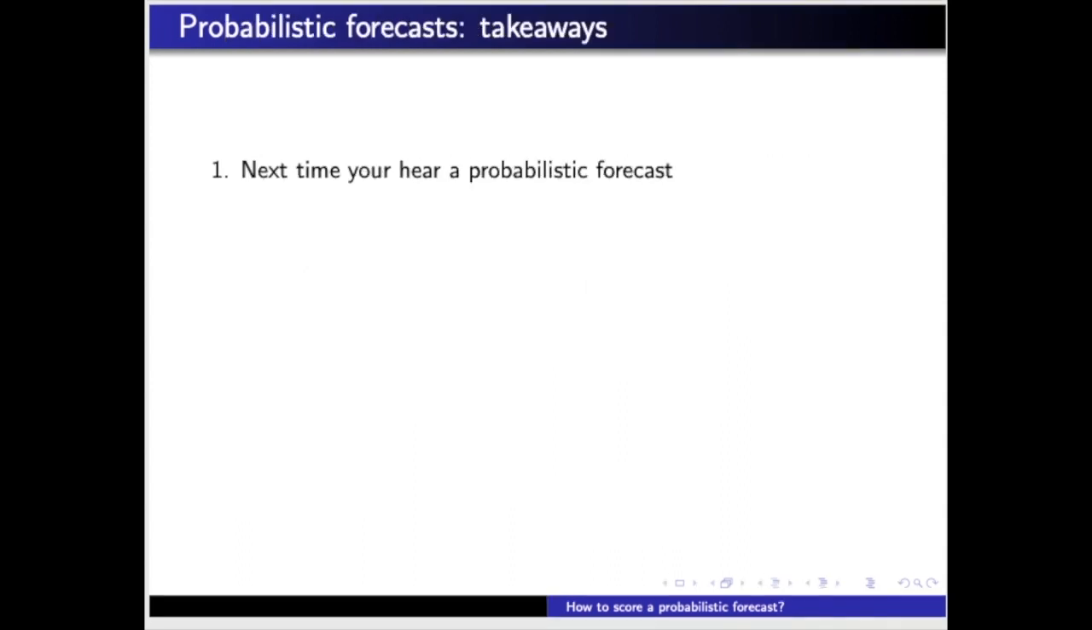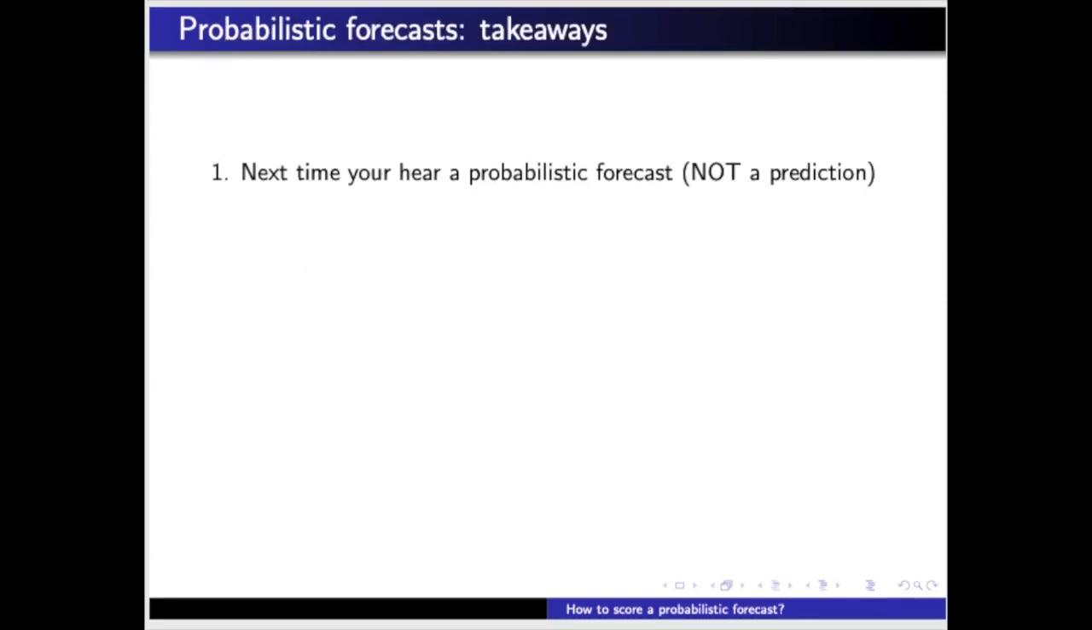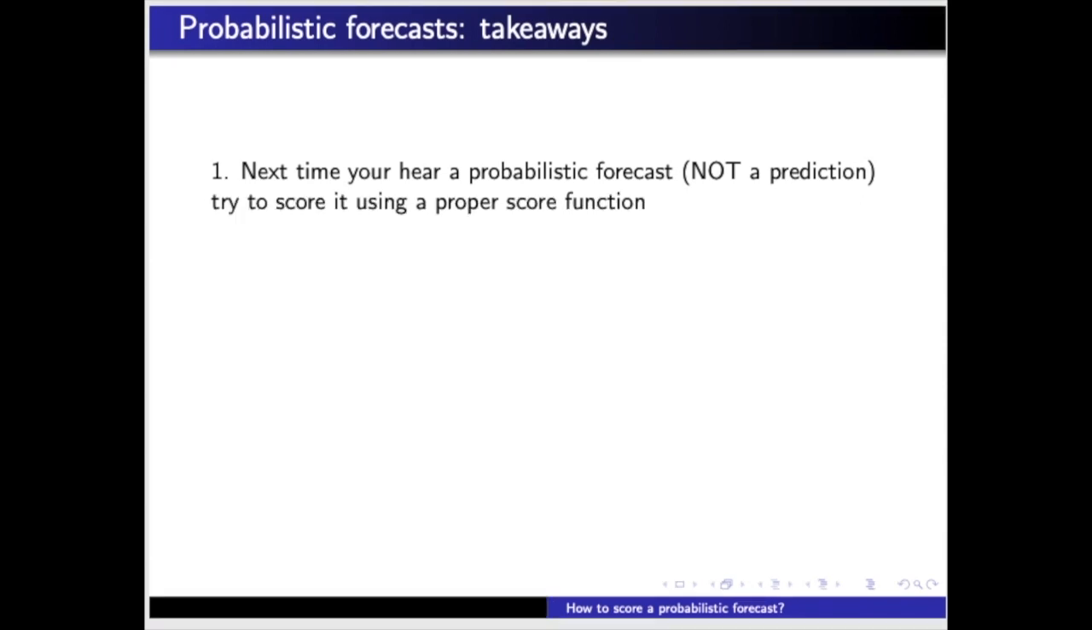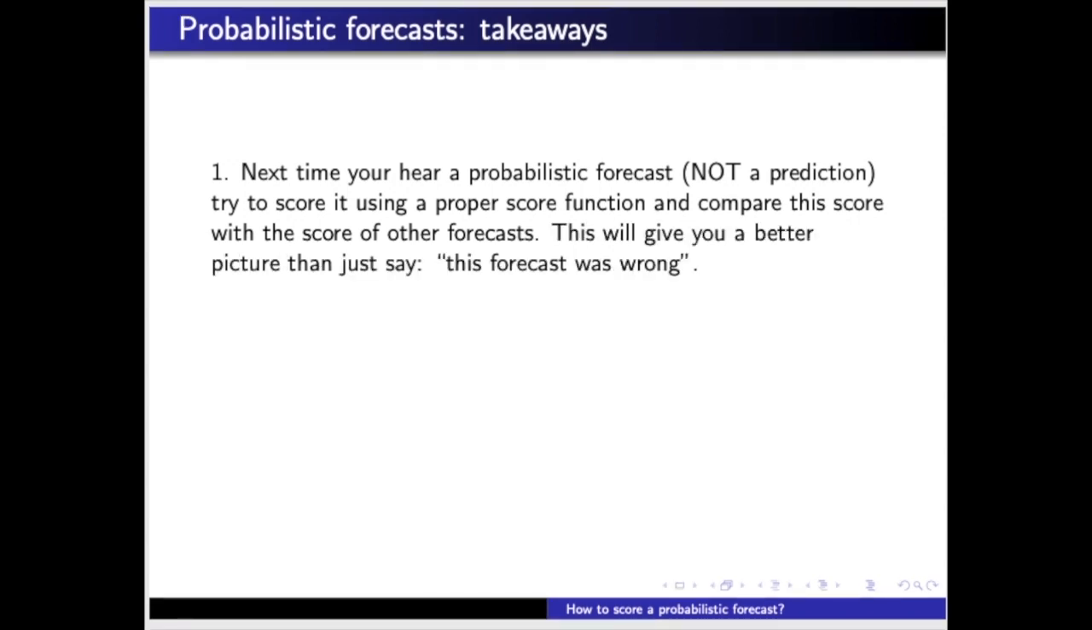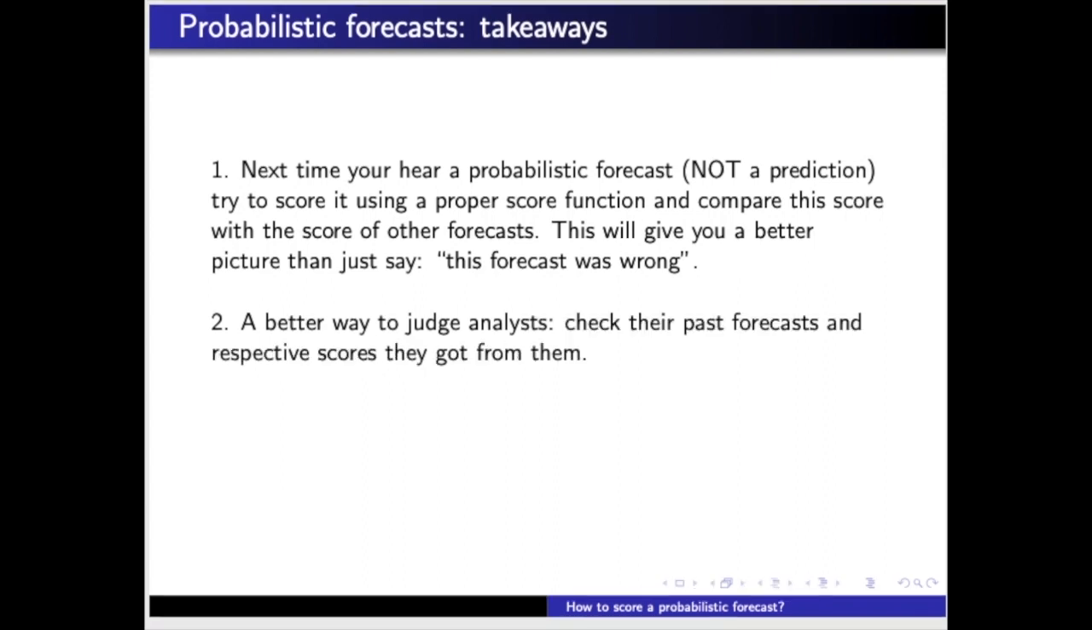So, the next time you hear a probabilistic forecast, not a prediction, from an analyst or expert from some field, try to score it using a proper score function once the event reveals its final outcome, and compare this score with the score of other forecasts. This will give you a better picture than just saying, this forecast was wrong. Another takeaway from all this is the following. A better way to judge analysts would be to check their past forecasts and respective scores they got from them, since this will give you a good perspective on how they performed in the long term when providing forecasts on the subject they supposedly master.